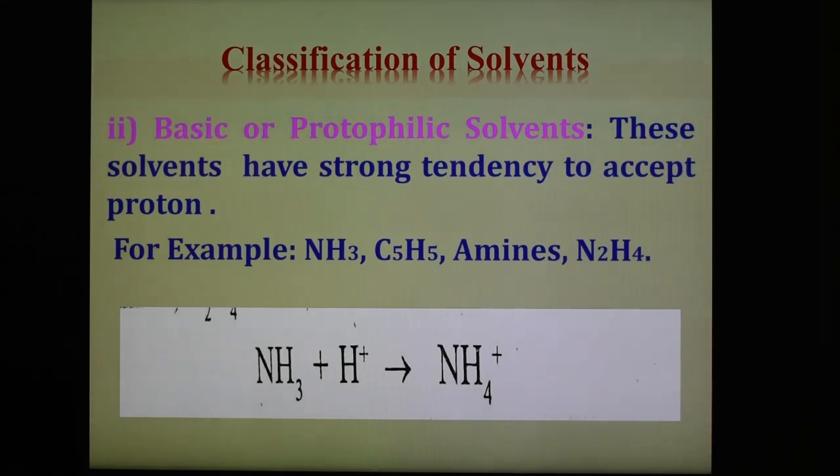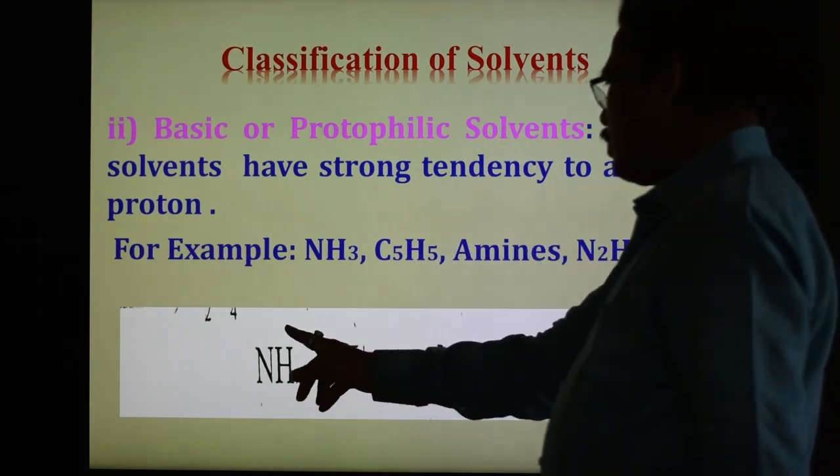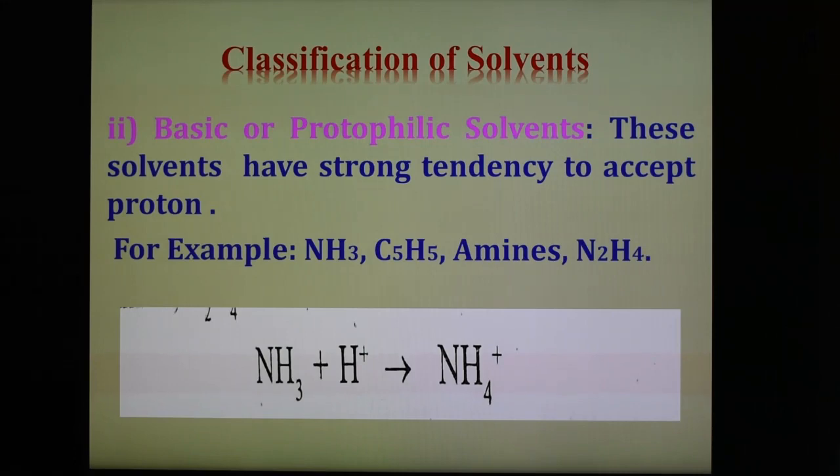See the example of ammonia: this solvent has a strong tendency to accept proton. So ammonia accepts one H plus proton, forming NH4 plus, the ammonium ion. So acidic solvents are proton donors and basic solvents are proton acceptors. Examples of acids are shown here, and ammonia accepts proton to become the ammonium ion NH4 plus.